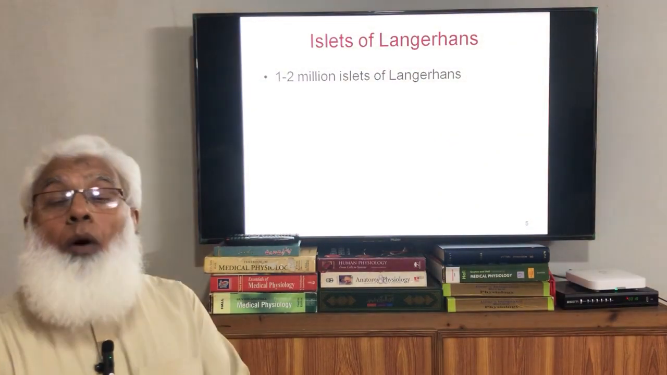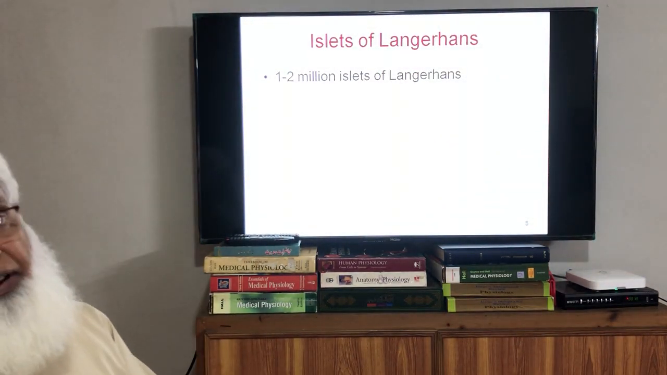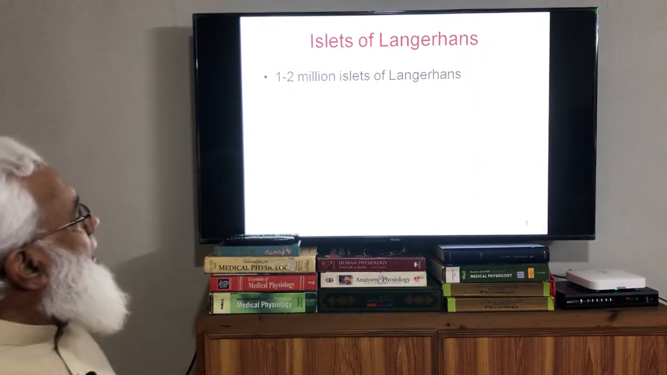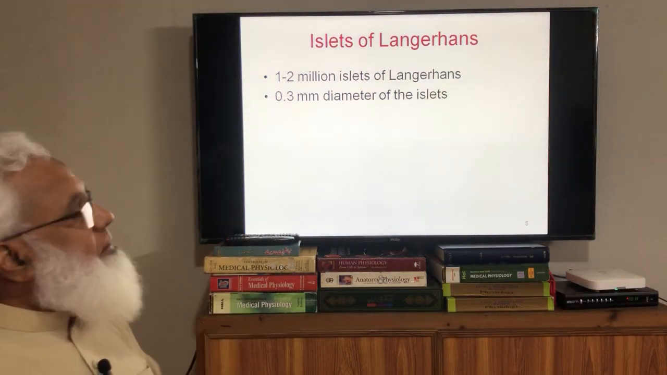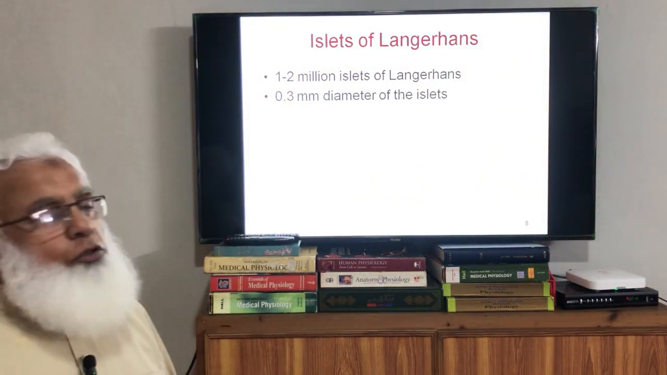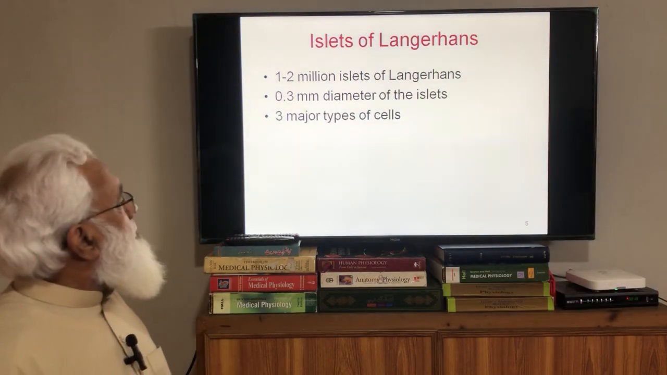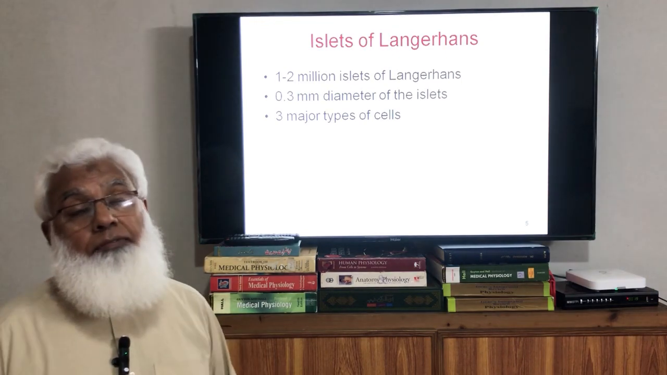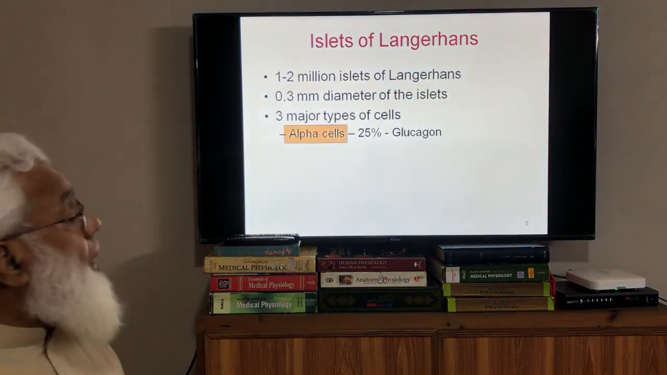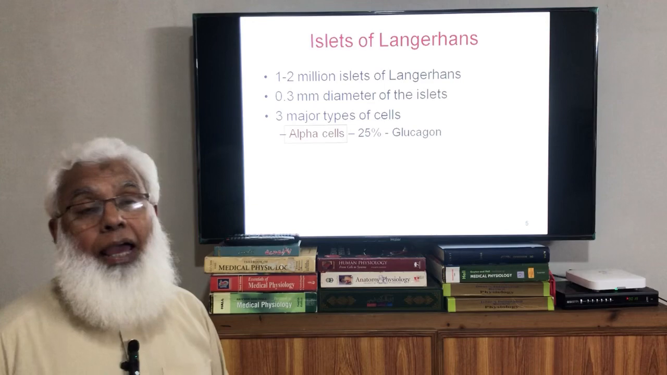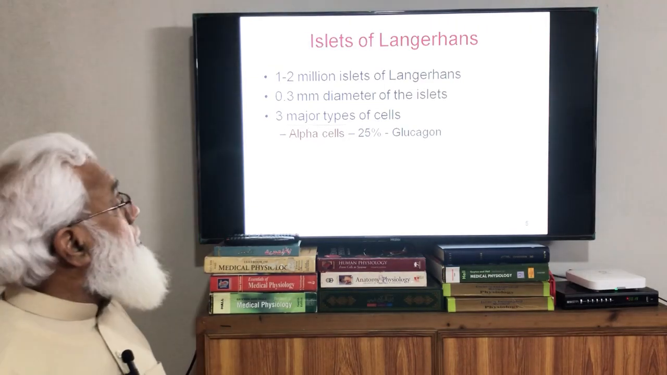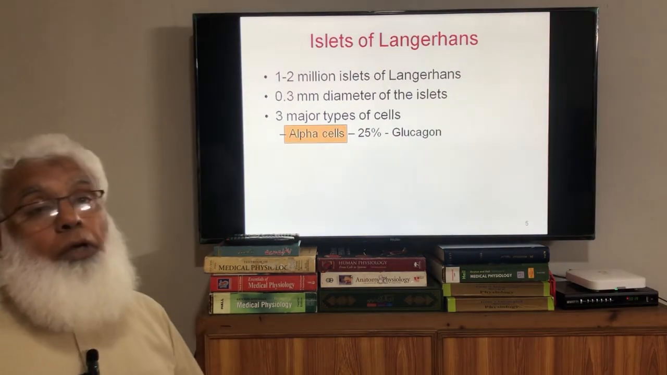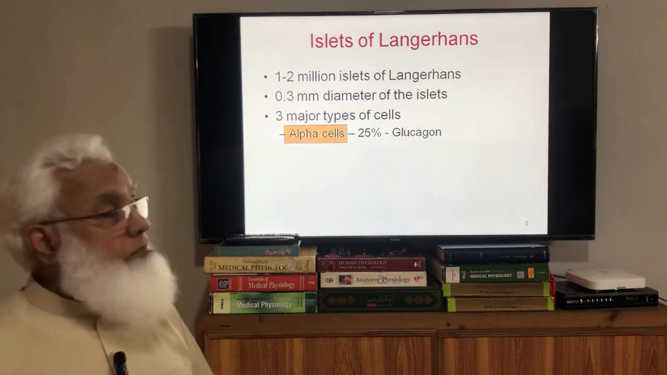There are 1 to 2 million islets of Langerhans in the pancreas. Not few, they can be up to 2 million. The diameter of each group of cells is about 0.3 millimeter. There are 3 major types of cells in each islet of Langerhans. One type of cell is named alpha cells. They constitute about 25% of the total islet cells. They produce a hormone known as glucagon.